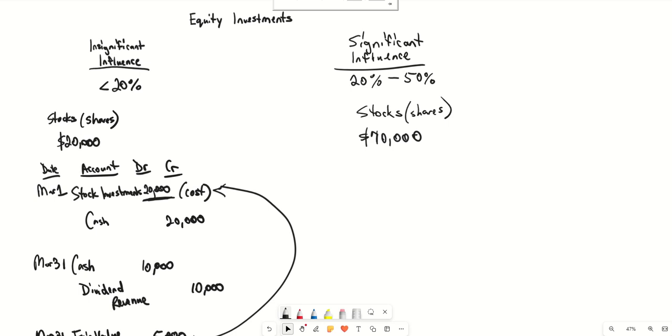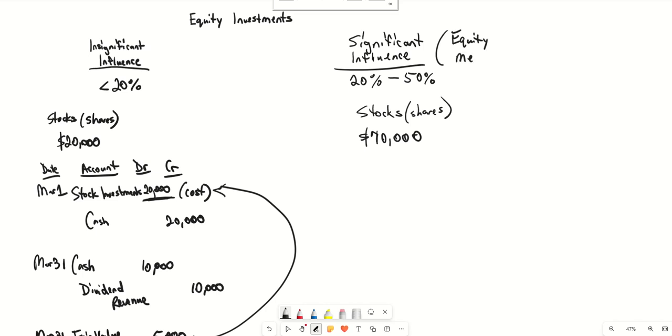Someone that has significant influence over an investee or over an organization is going to have a different type of accounting done on recording the value of the stocks and also reporting the earnings than somebody that has insignificant influence over an investee or an organization. So someone that has significant influence, they're going to use what is called the equity method.